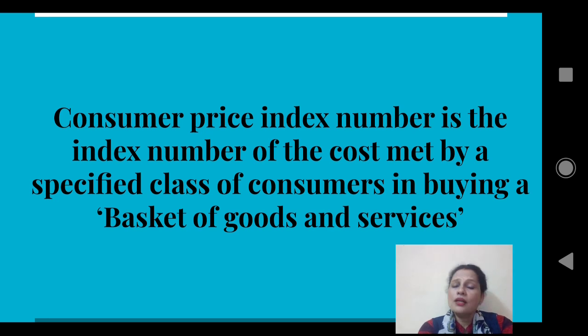For example, the consumer price index number for the current period is 125. That means prices have increased by 25% in the current year as compared to the base year. Which prices? The prices of the commodities which are used in day-to-day life.